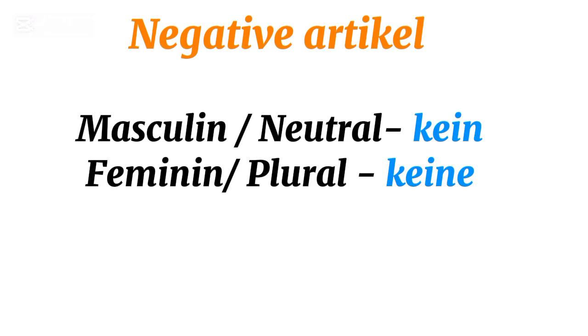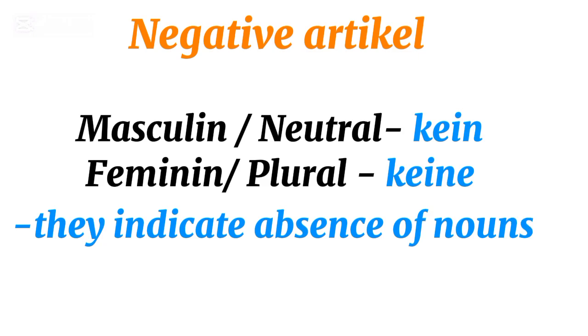As you all know, negative articles indicate that there is an absence of something, okay? In this case, our main focus is the nouns. So if we are talking of something that is absent, that is missing, we use kein if it is masculine, kein if it is neuter, and keine if it is feminine or plural, okay? Specifically for nouns.